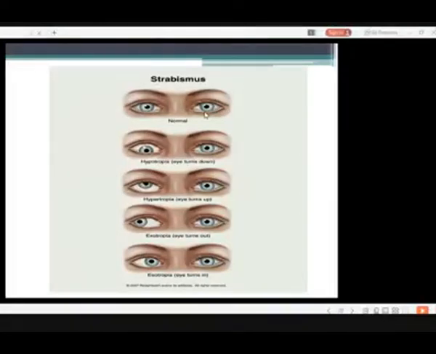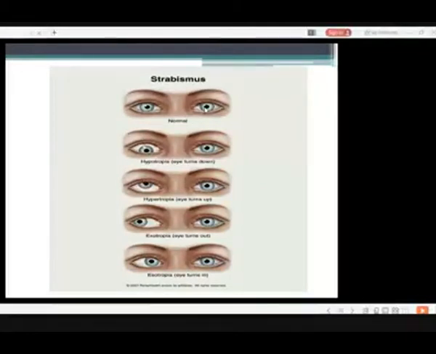You can see this picture. This is the normal, we call it orthophoria. Orthophoria is when there is no deviation, and you can see these are the Hirschberg reflex or the light reflex. You can appreciate, in a primary gaze, the patient is looking straight ahead.